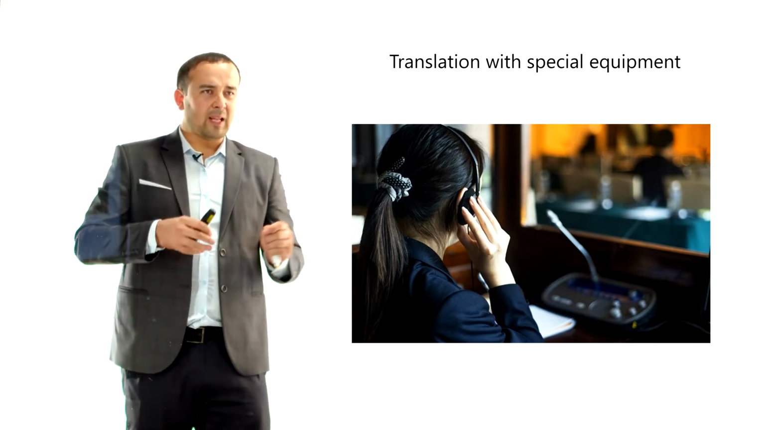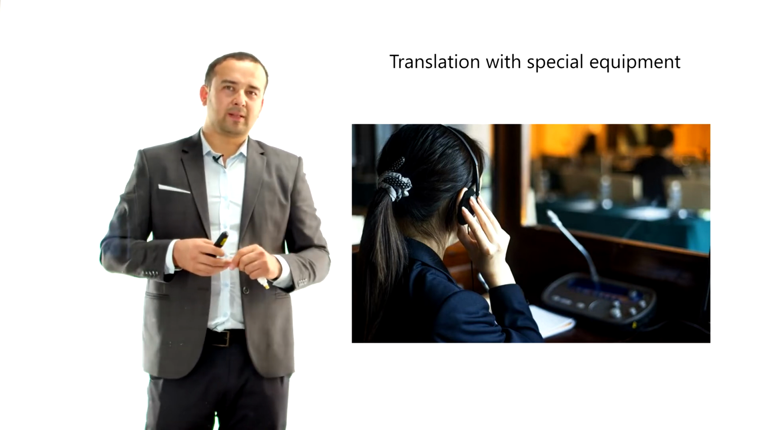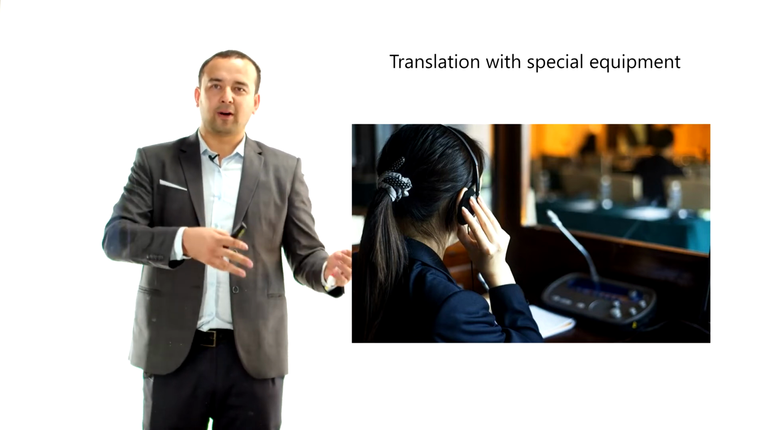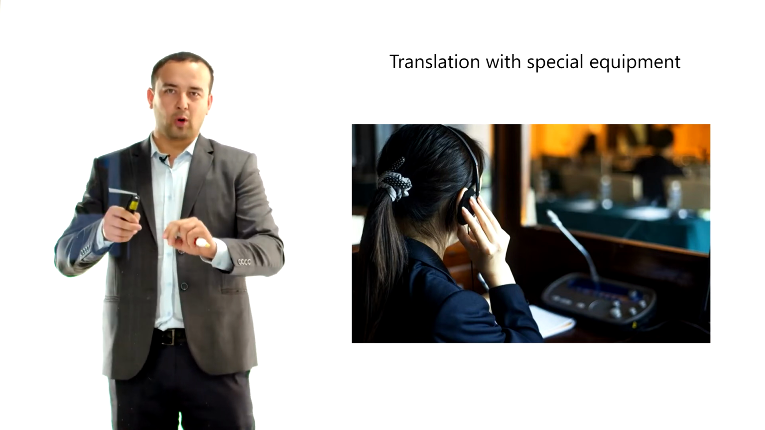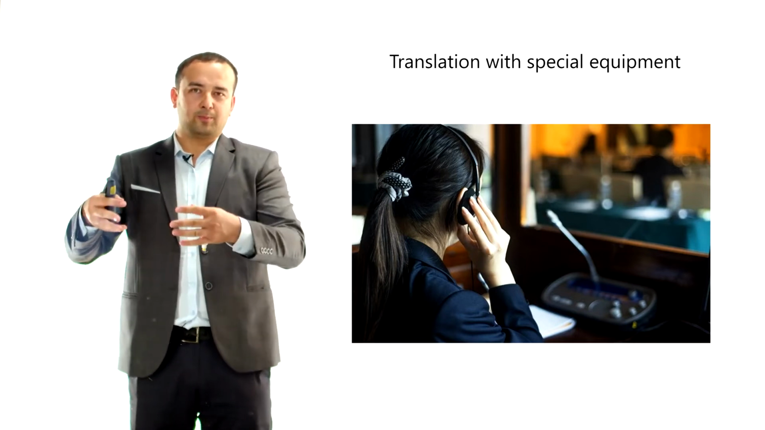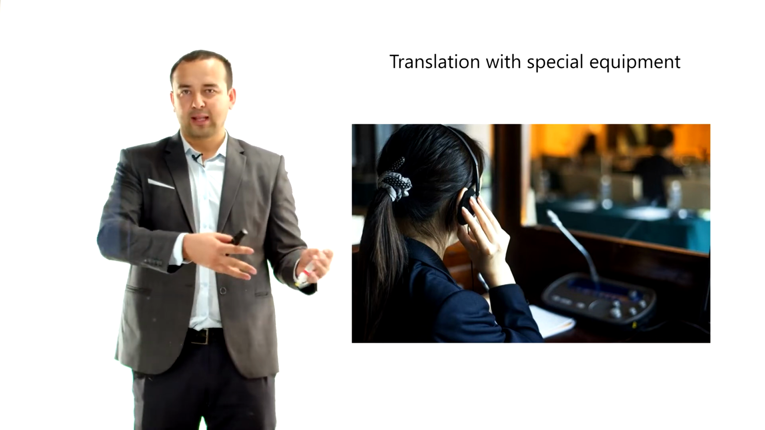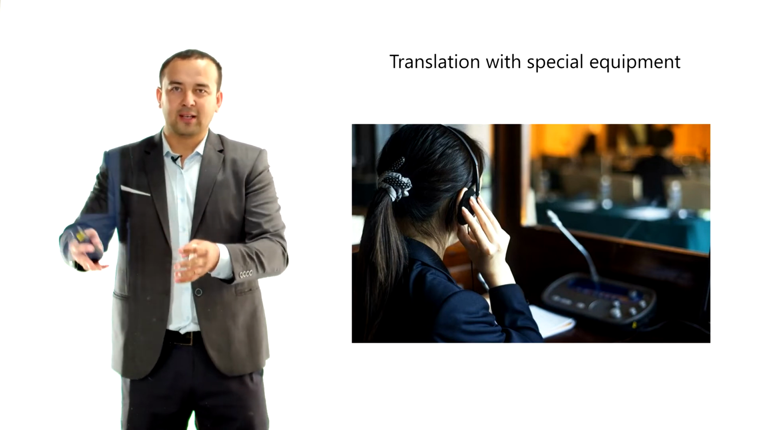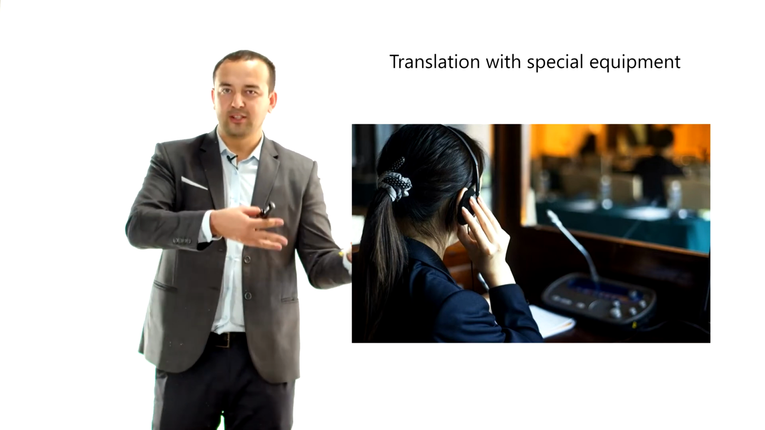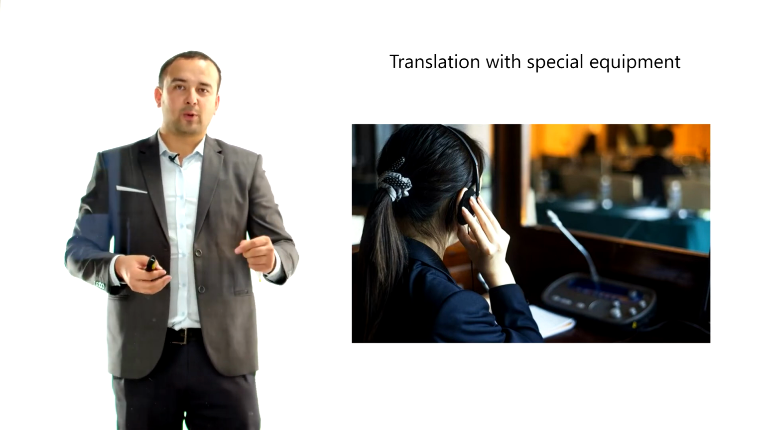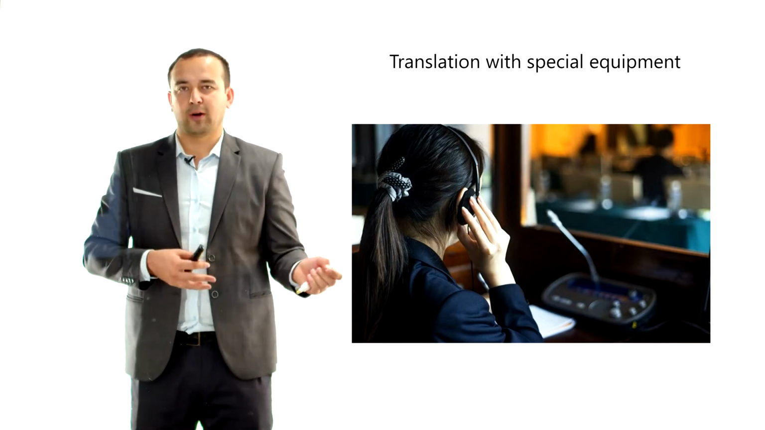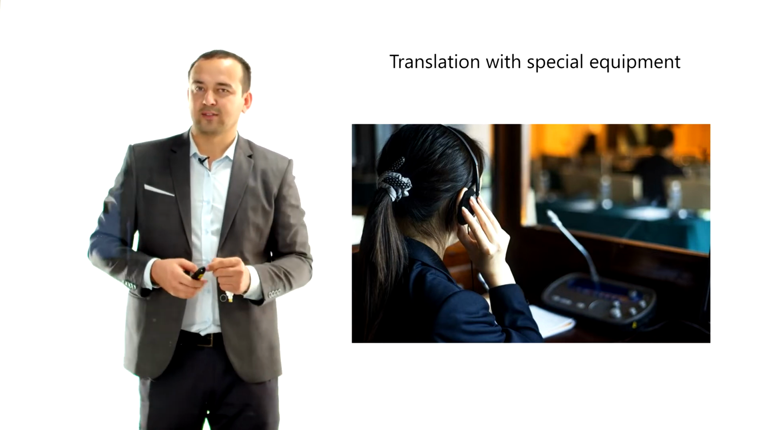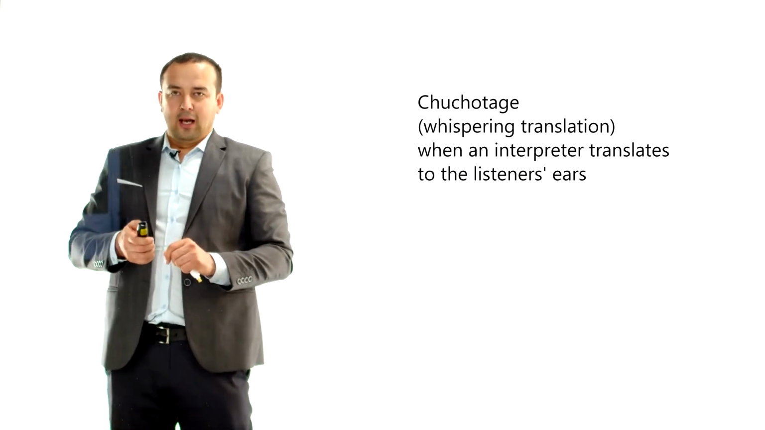This translation with spatial equipment should be done with a partner. Two translators work together. When the first person is working, the second one can relax. And when the first translator feels tired, the second one can continue the translation. That's why it's always recommended to work with a partner, because you cannot translate more than 30 minutes. It's really difficult.